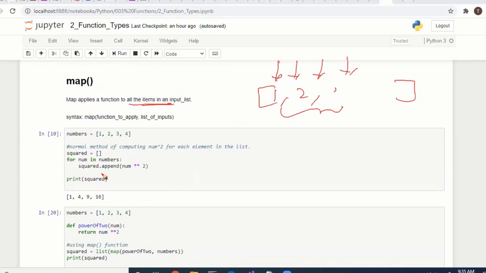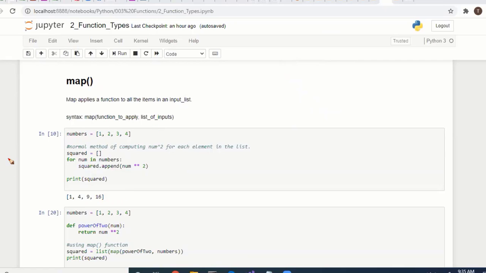So here we have numbers, and we are going to square all the numbers. The end result is returned. We have 1, 2, 3, 4, and in this for loop we are squaring all numbers.